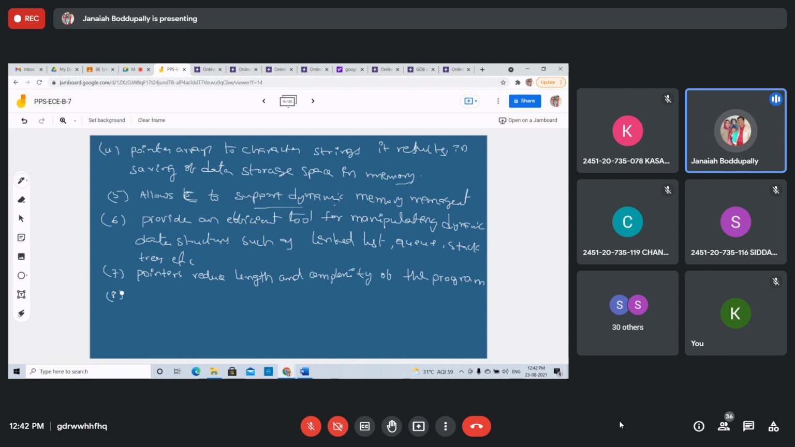Last one, pointers increase the execution speed. If you use pointers, it takes very little time to execute the program. It increases the execution speed and thus reduces the program execution time. Speed increases, execution time decreases if you use pointers. Right, students? These are the advantages of using pointers.